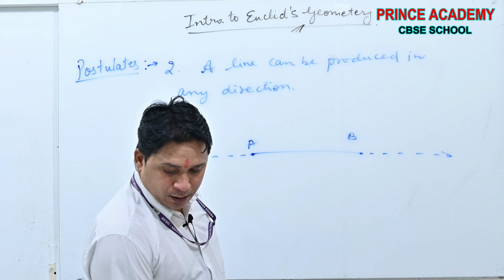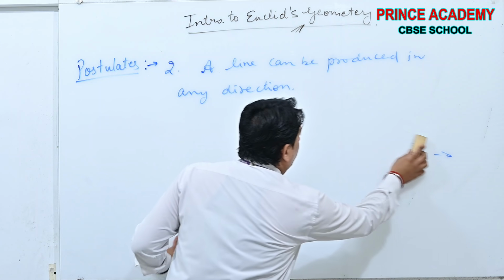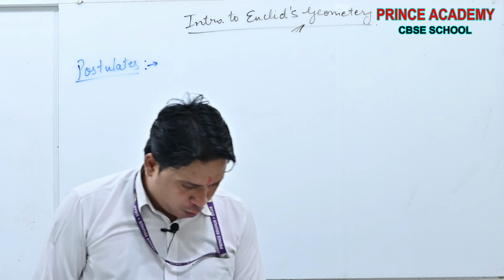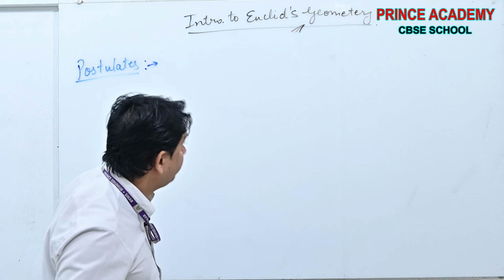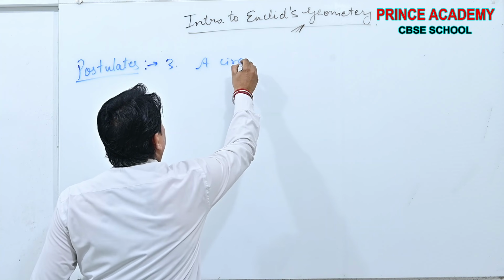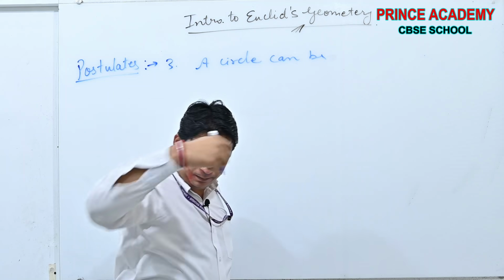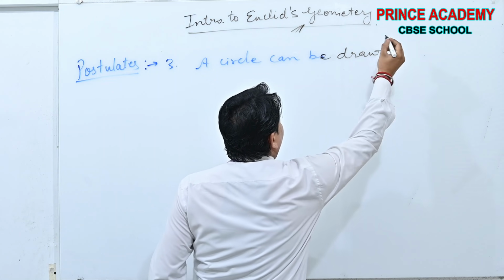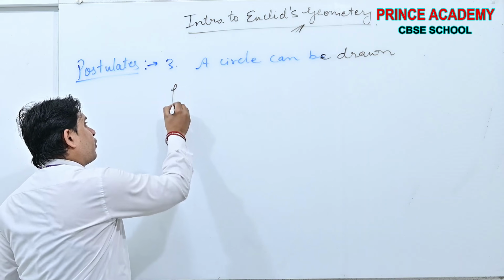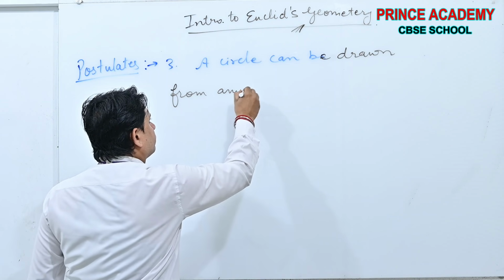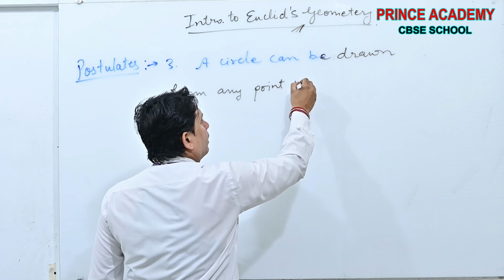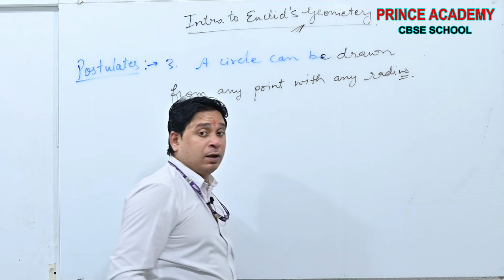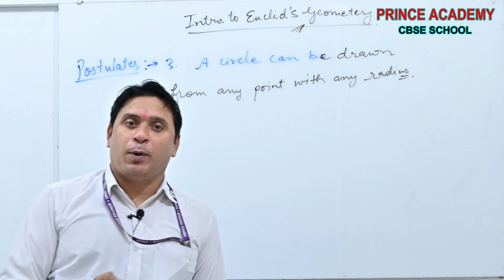Postulate third, beta. What does the third postulate state? The third postulate states that a circle can be drawn from any point with any radius.